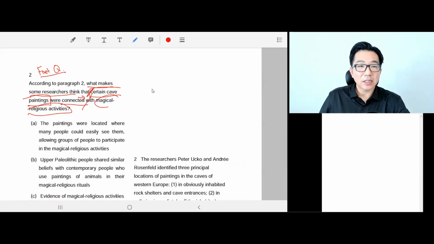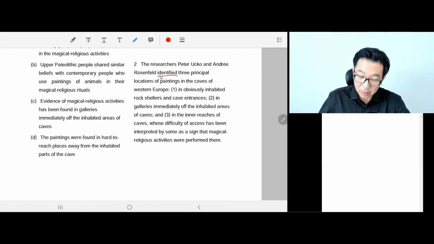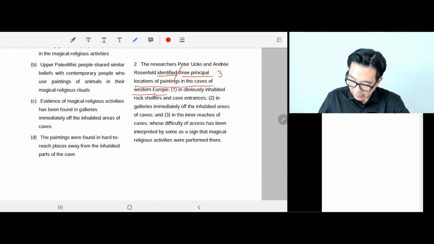So let's find the answer by reading the passage. Paragraph 2, right here. The researchers, Peter Wucko and Andre Rosenfeld, identified, okay, so they found, what did they find? 3 principal locations of paintings in the caves of Western Europe. Voila. So they actually found 3 locations of the cave painting.